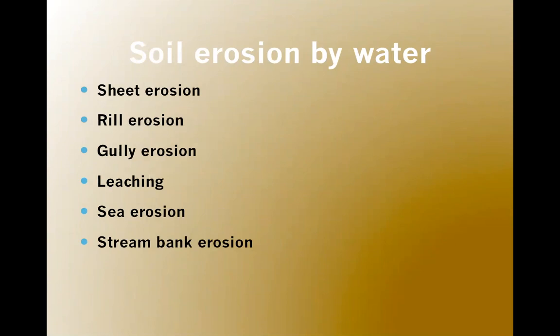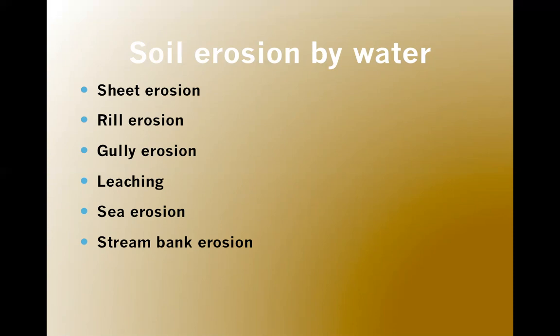First is sheet erosion. It occurs on gentle slopes, and it is the slow removal of a thin layer of soil when vegetation is disturbed. So when the grass, or more specifically the vegetation, is destroyed on the soil, and the topsoil is removed with the vegetation, then it is known as sheet erosion, because the soil gets eroded by layers. So by layers and layers it gets eroded. That's why it is called sheet erosion.